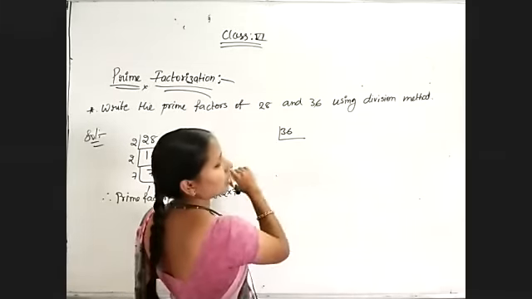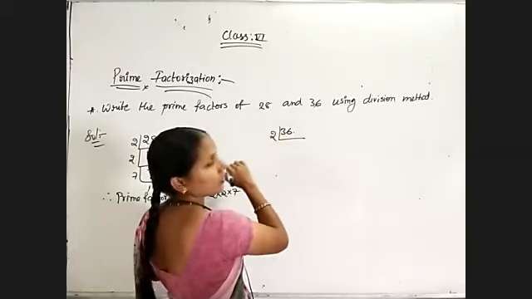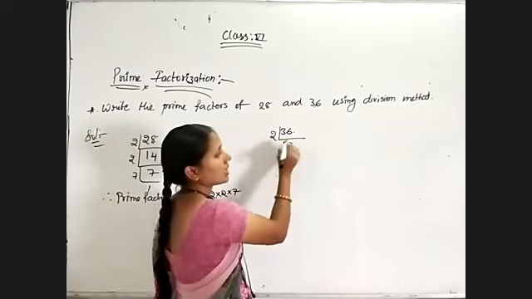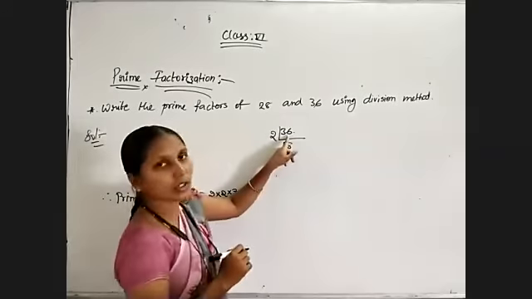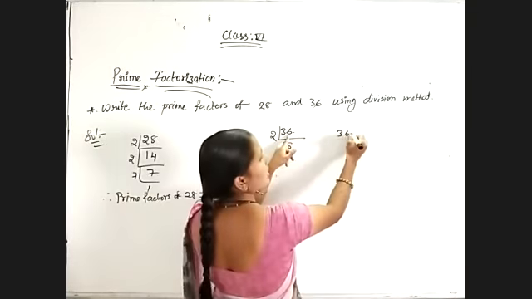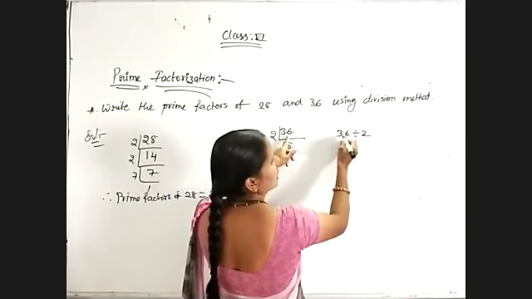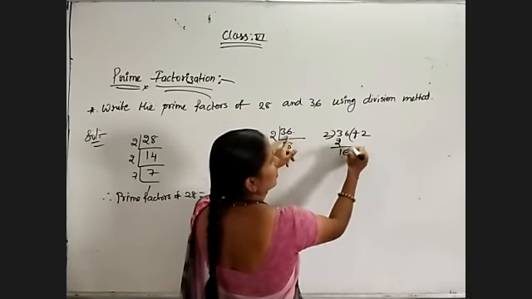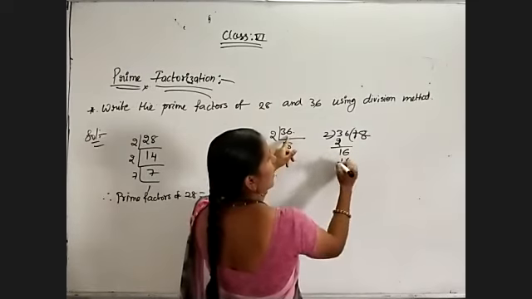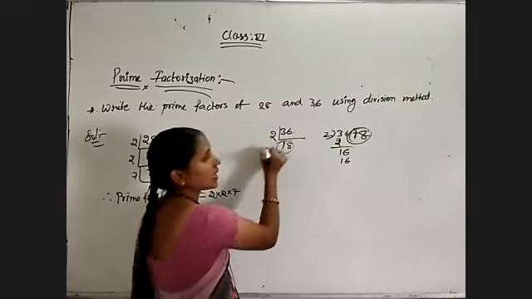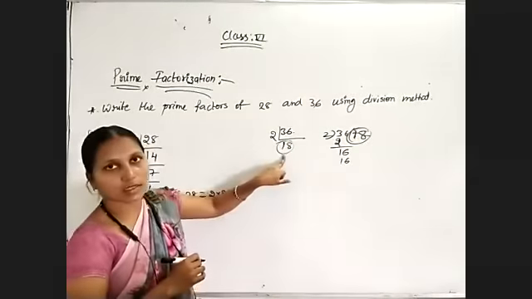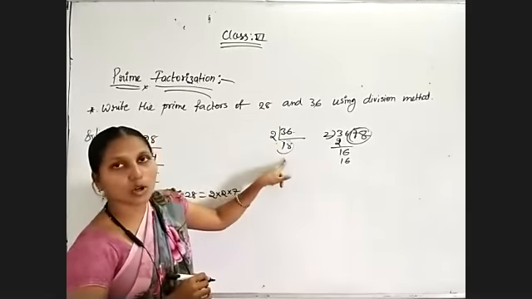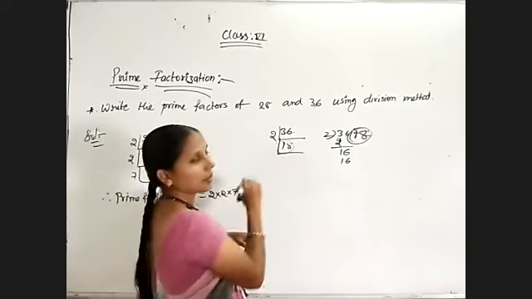Now coming to the 36. So same way, because 6 is there, we can go through with the two tables. 2 ones are 2, 2 eights are 16. I hope this division you know. So that is nothing but 36 divided by 2. 2 eights are 16. So whatever quotient is there, that one we will get here. Okay, this is the quotient. Divisor, quotient.